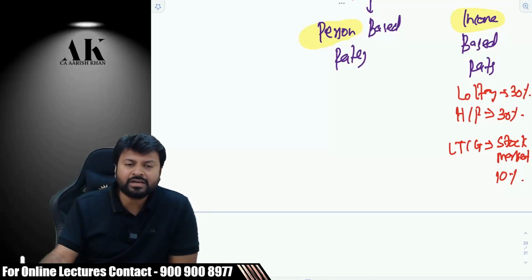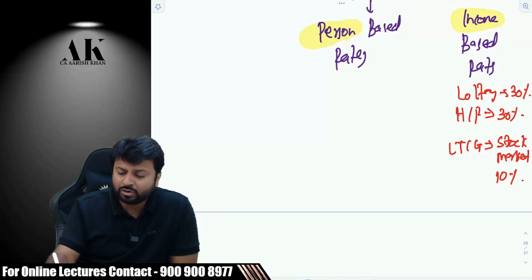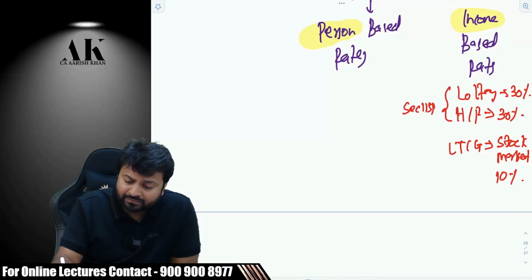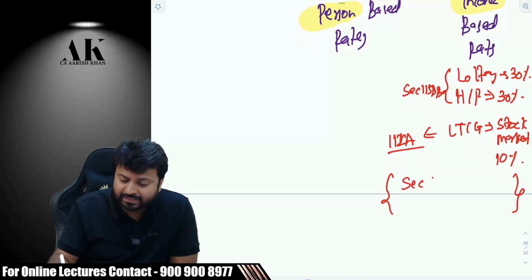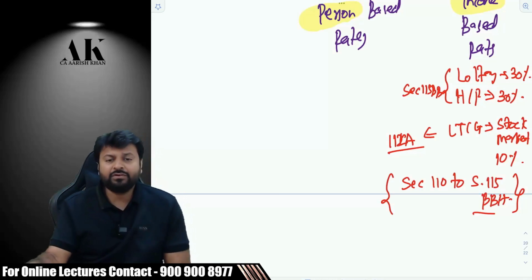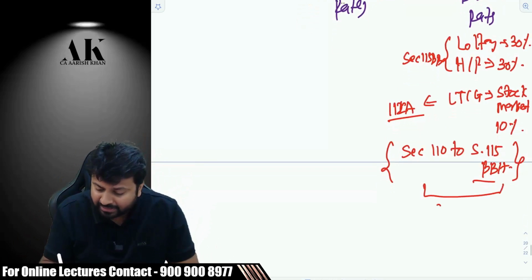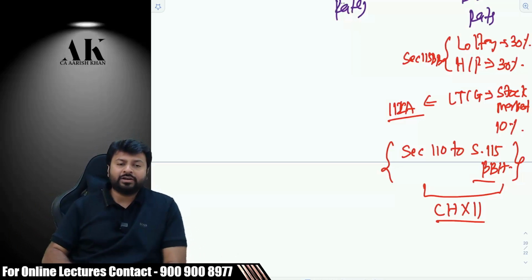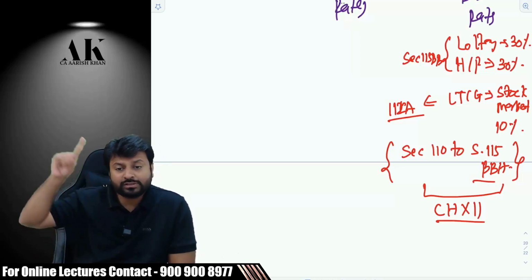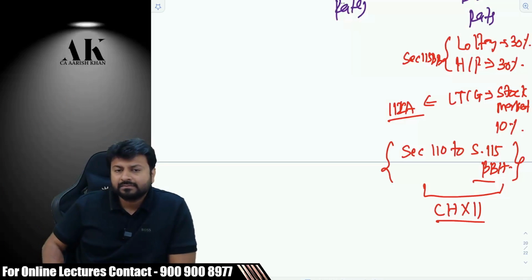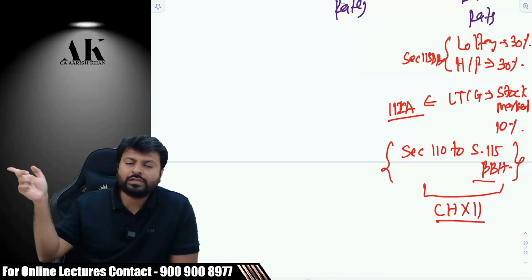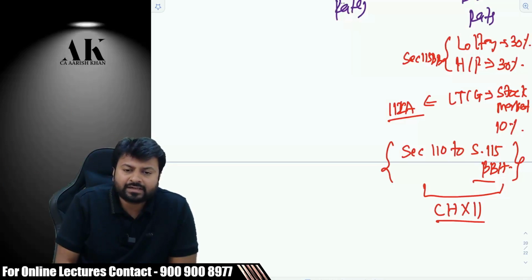Now, where are these rates mentioned? Are they mentioned under the Finance Act? No, no. They are mentioned under section 115BB. This is mentioned under section 112A and other sections. So these are part of income tax law only. And these are given in the series of section 110 to section 115BBH. This entire chapter is called chapter 12 under the income tax law. Are you clear? If you go to chapter 12 of the Income Tax Act, you will only get income-based rates. And if you want person-based rates, go to the Relevant Finance Act. Open the Finance Act. You will get that.